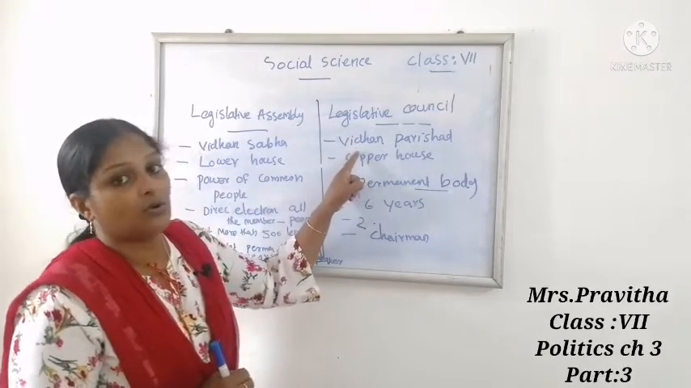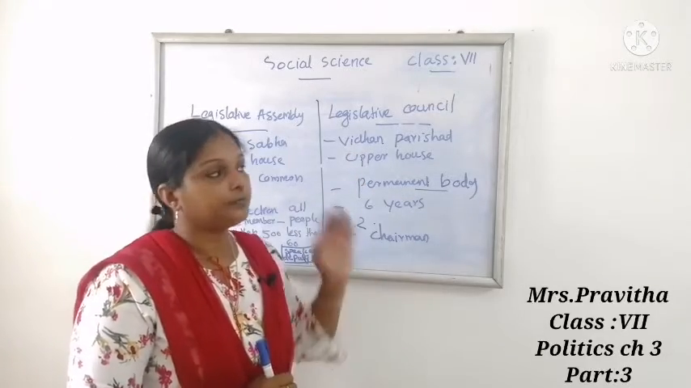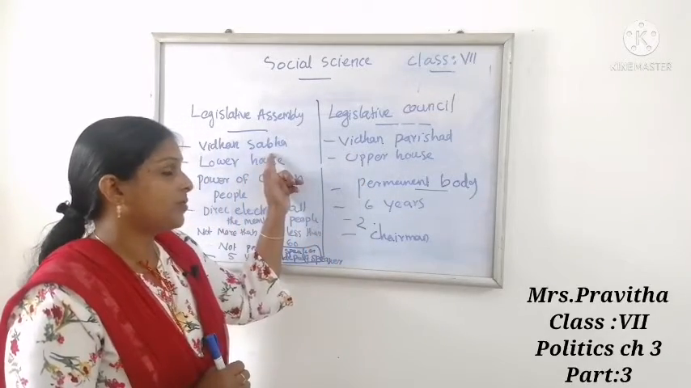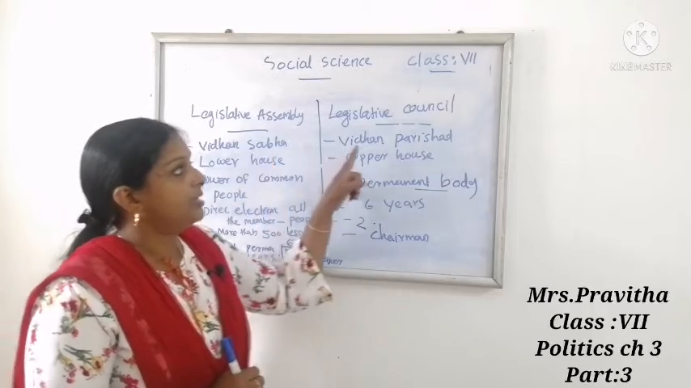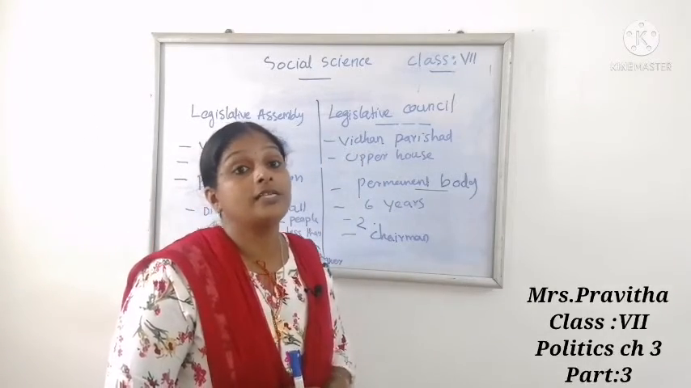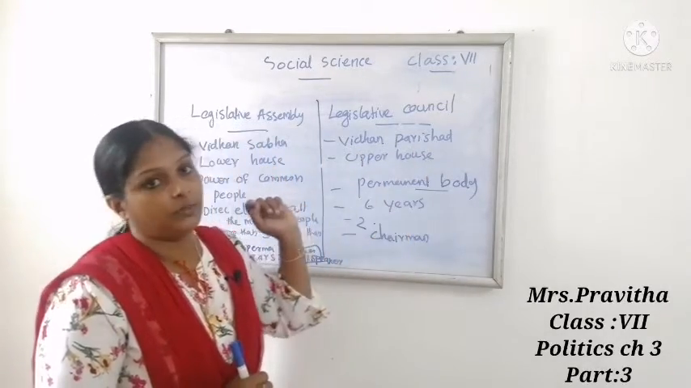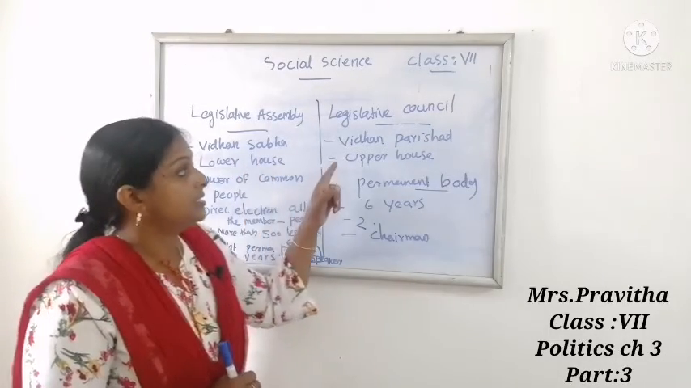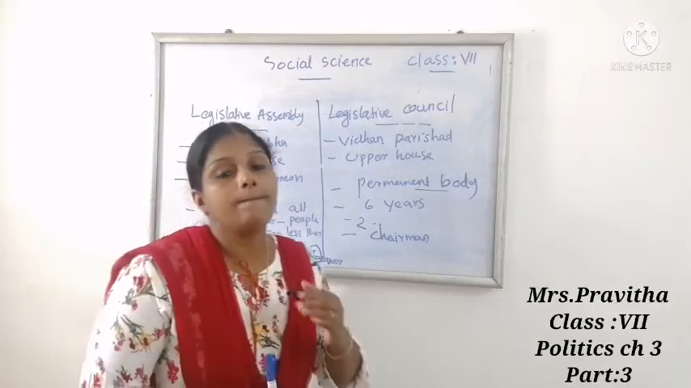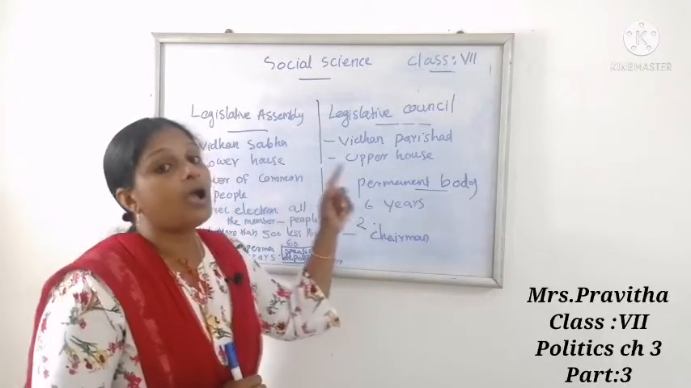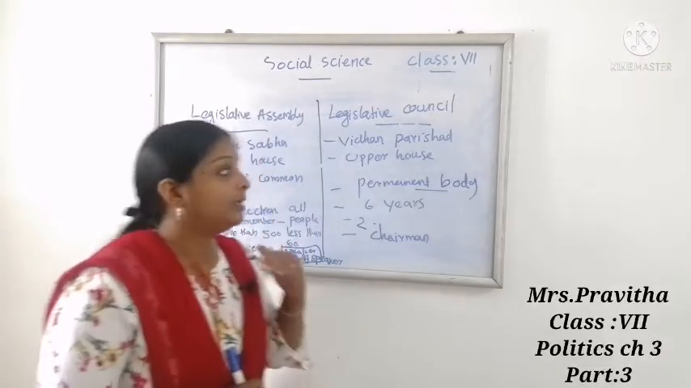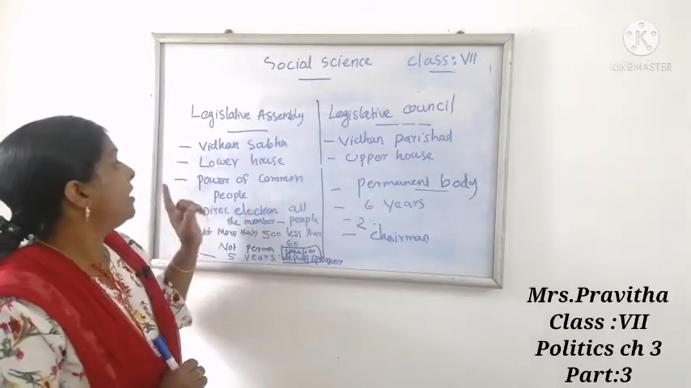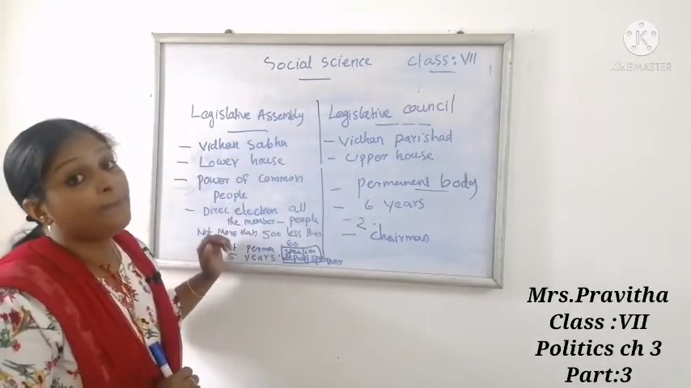Legislative council is known as Vidhan Parishad. Legislative assembly is known as Vidhan Sabha. Legislative council is known as Vidhan Parishad. Legislative assembly is the lower house. Legislative council is the upper house. Lower house, upper house. Then legislative assembly, it is the power of common people.